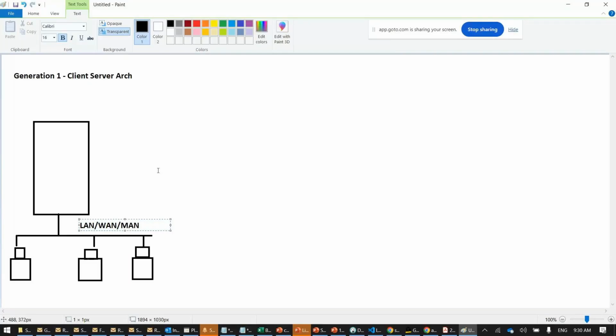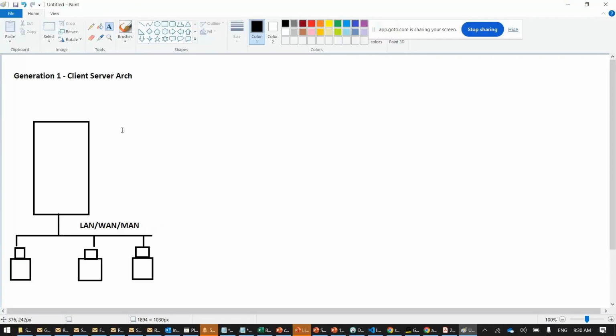That means there's a server in the office. All the computers are connected to the server. If the server is down, all of them will be enjoying. Go to the bank. Every time they will tell you server down, server down. You go to the counter of the bank, you give a slip. They'll say, sir, server down. Yes or no? Banks, especially. Right? Client server architecture.